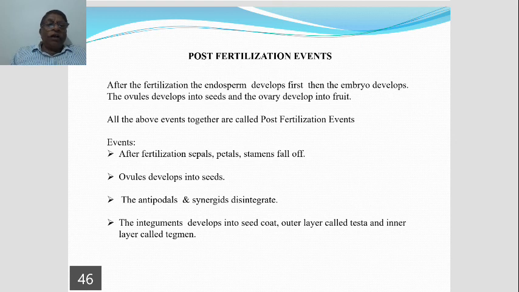So, the integuments after fertilization develop into the seed coat. The outer layer is called testa and the inner layer is called tegmen.